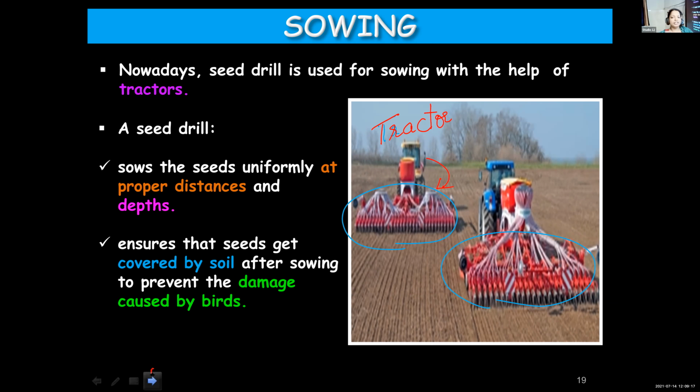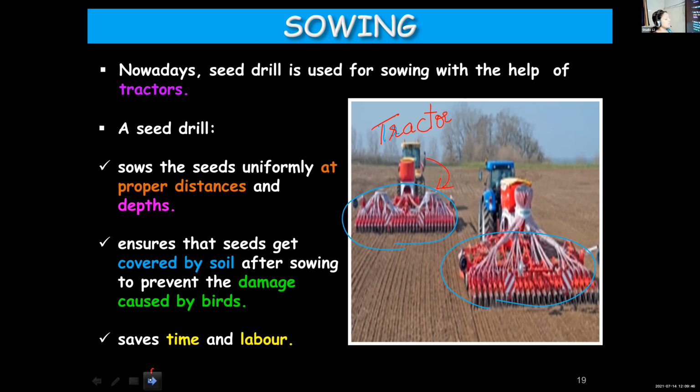You compare a traditional tool and a seed drill. We need more time to carry out sowing with the help of a traditional tool. But here, since it is mechanized, you can complete it very fast. Second one, when the farmers are using a traditional tool, they have to put in a lot of effort. But here, only the tractor has to be driven and the machine will do all the work. So here, effort is also saved.